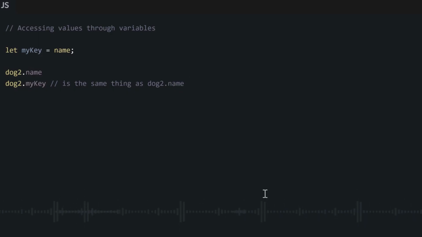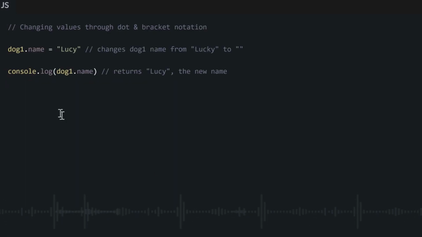Very simple. Now, just as you can use your object property in dot notation to access the value of that property, you can also use it to change the value. So instead of just accessing the property, you will reassign it. How do you reassign it? You write the name of your object dot the property like normal, but now you put equal to the value you want to change the property to.